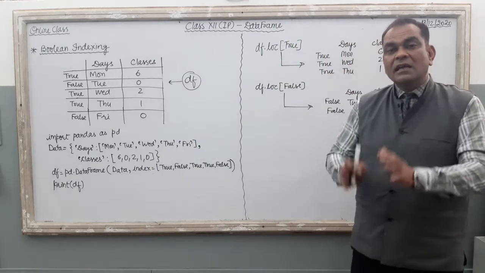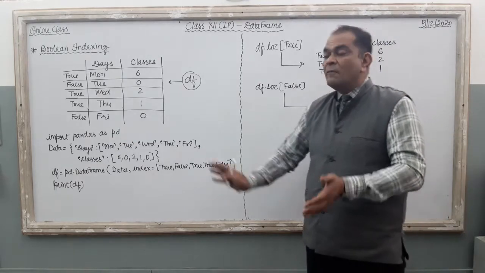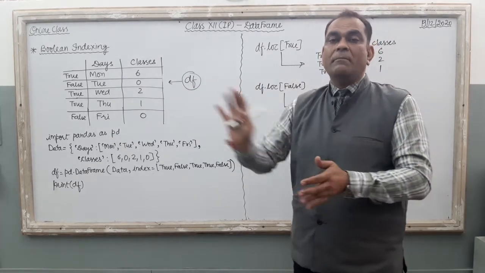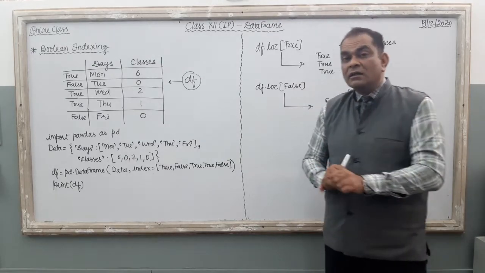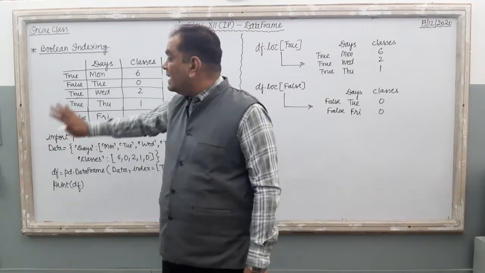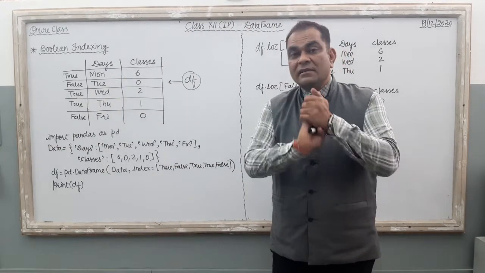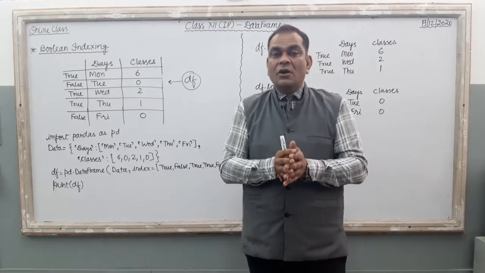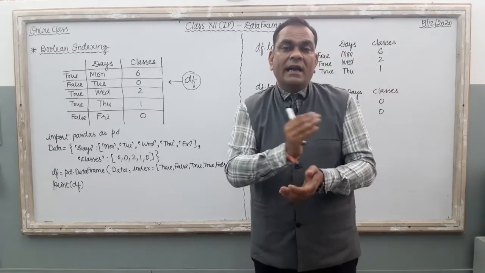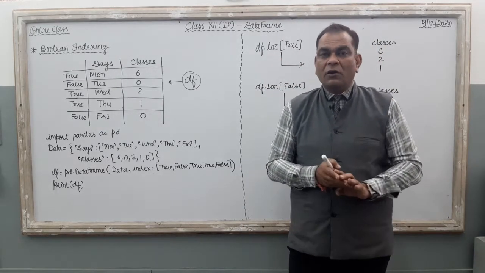So very first, is it applicable in Python? Yes, it is applicable. You can provide Boolean indexing to your data frame, right? The second question is, why do we use this type of indexing in the data frame? Just see, in some cases you have to divide your data frame into two different aspects. Some portions are true, some portions are false.